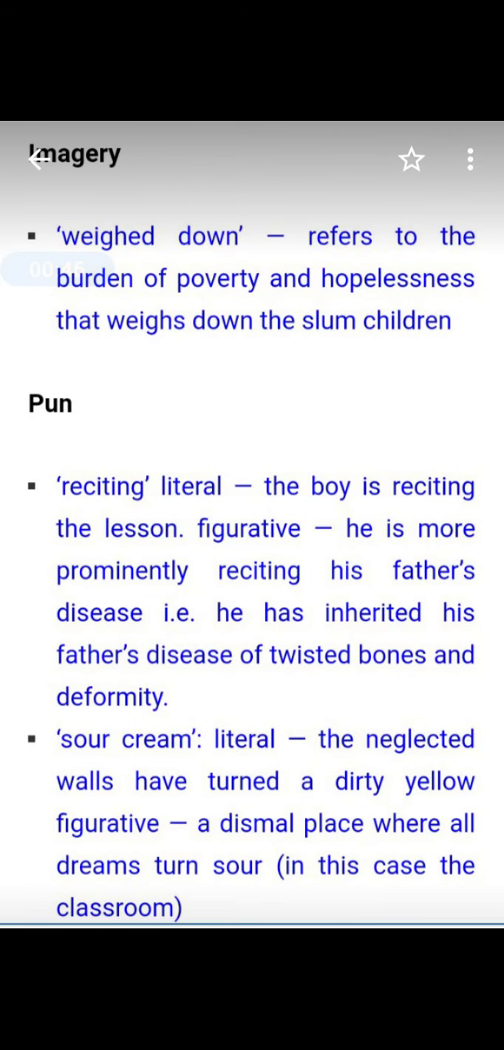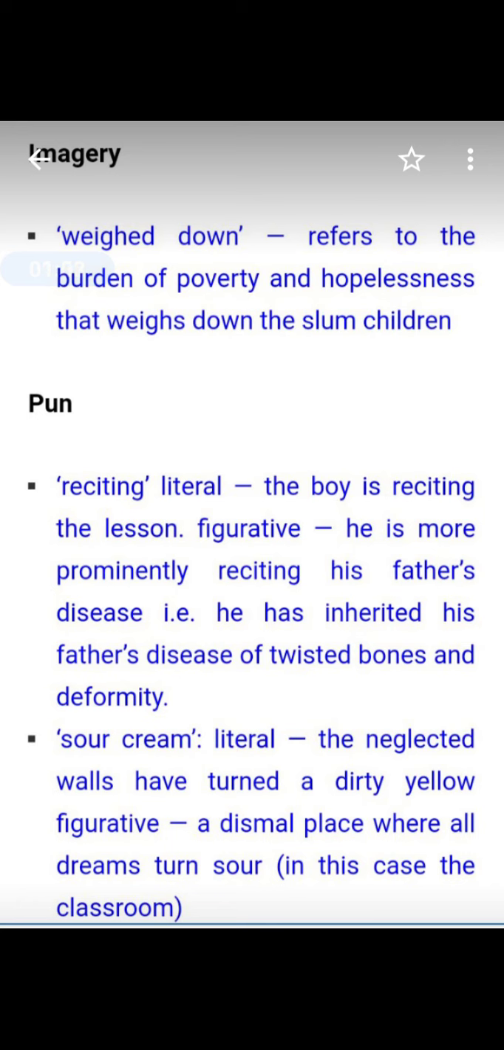rhyme in the poem. So it is said to be written in free verse. Imagery is a poetic device used in the poem. Imagery, students, is that poetic device where the poet, with his strong creative power, with his words, creates an image in the mind of the readers.